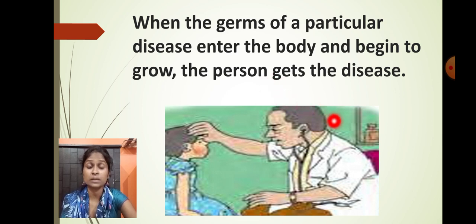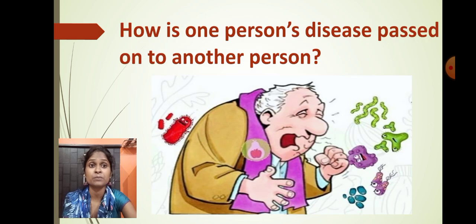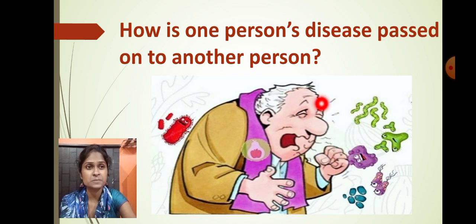Now you must be thinking, how is someone's disease passed to another person? As you can see here, this person is coughing, and through his coughing a lot of germs are spreading here and there. If you pass by such a person, or are near this person, these germs will automatically enter your body.